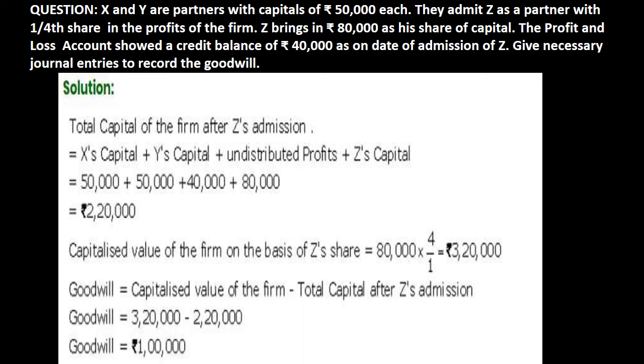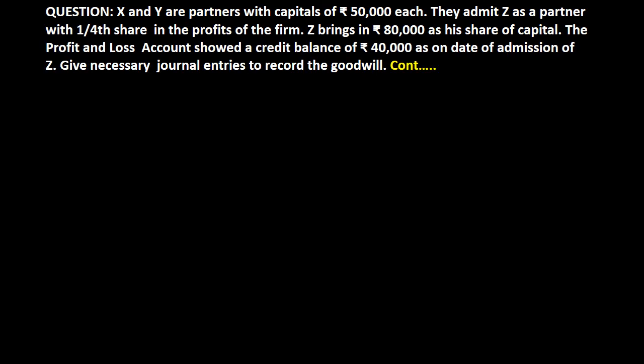Now, finally, the last step, computation of goodwill of the firm. And as I told you, capitalized value of the firm on the basis of new partner's share less actual capital of the firm will give you goodwill. When we subtract 2,20,000 from 3,20,000, we will get goodwill as rupees 1 lakh. And that goodwill is known as firm's goodwill. ये किसका goodwill है? firm का. इसमें से Z का शेयर कितना होगा? 1/4. Therefore, once we complete working on previous slide, let's start journal entries.